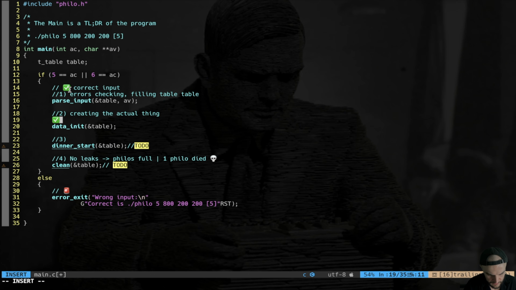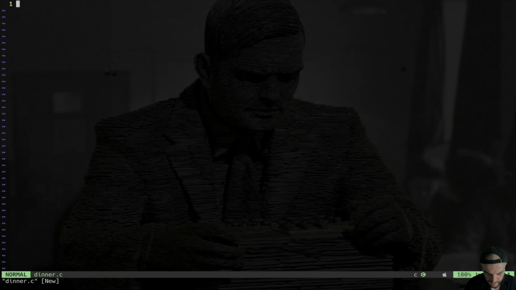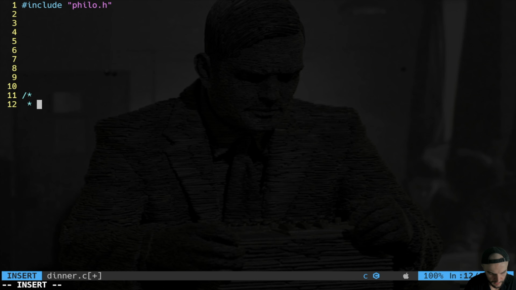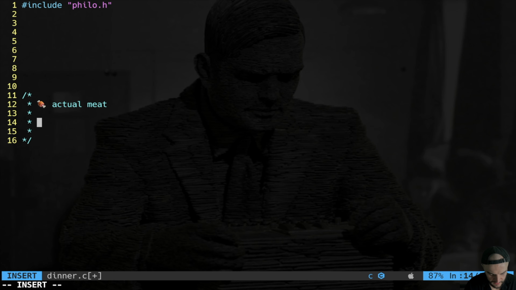Now it's time to actually start the dinner. So we're going to create another module that I call dinner.c. All right, we include philo.h, and here is going to be the actual meat. It's going to be the actual simulation of the dinner. Before starting the simulation, let's refresh the input. The input can be something like that, right?